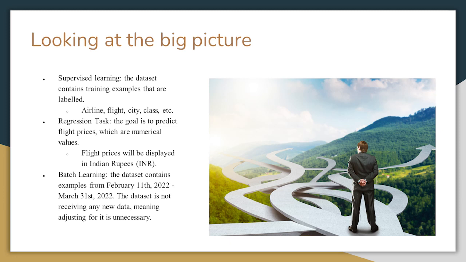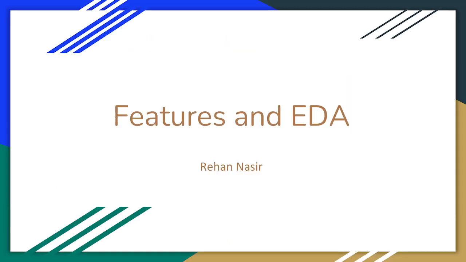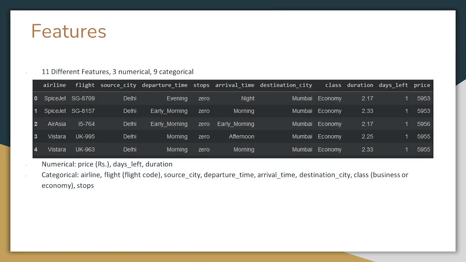So the overall task is to use predictions to inform the user when prices are the cheapest for any given flight. We are now going to go over the features in EDA for this dataset. The dataset has 3 numerical features and 9 categorical features. Numerical features are the price of a ticket in Indian rupees, the amount of days you can buy a ticket in advance, and the duration of the flight measured in hours.